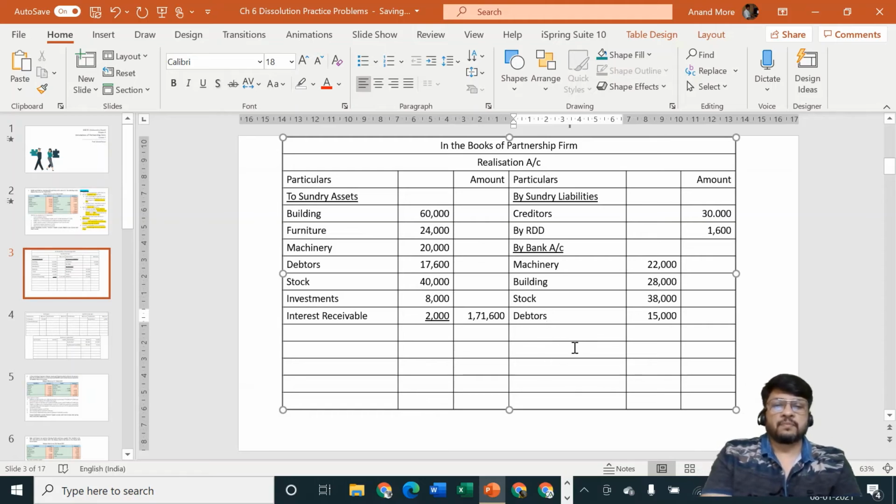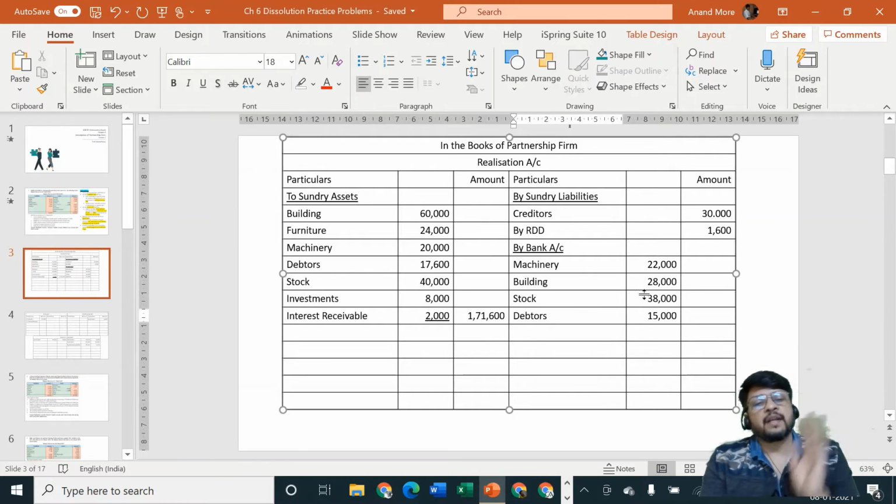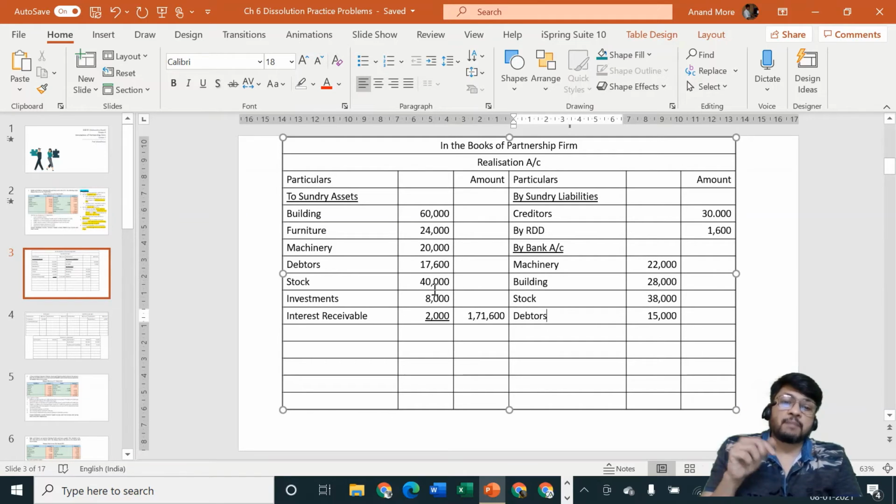Now some students may get confused, sir, but stock value was actually rupees 40,000, then we have received only 38. So what happened? That means we sold it at a loss. What is to be done now? Don't worry, realization account is the biggest nominal account. It is going to consider all the effects together. So we need not think about remaining 2,000. They have not told you that part of the stock is sold at rupees 38,000. They have told you stock realized rupees 38,000. So you can ignore now 40,000. 40,000 was important in the step of transfer, but we have now already crossed the step of transfer. We are now in the second stage, that is called as realization stage. In the realization stage we should consider aggregate value, so we are considering aggregate value.